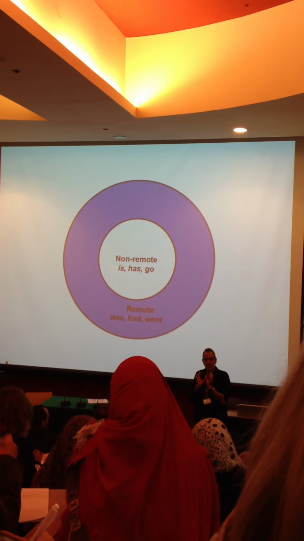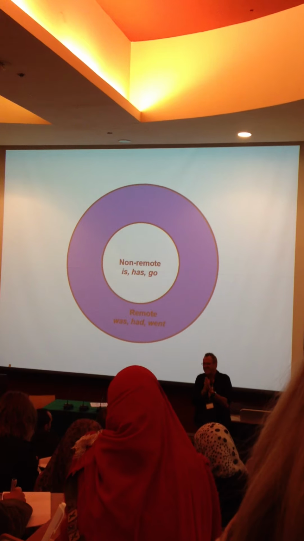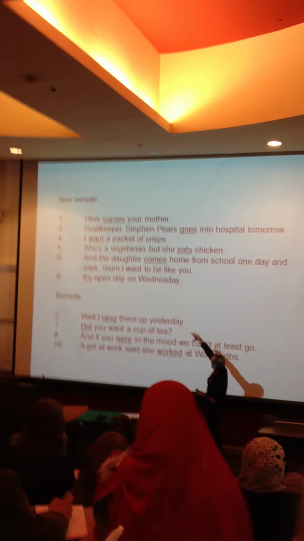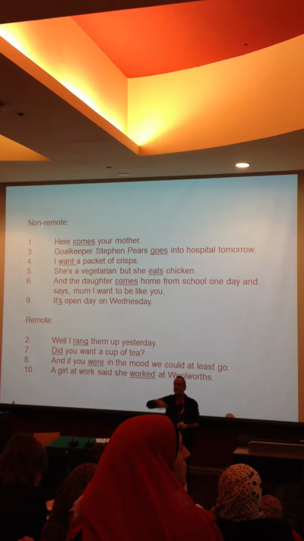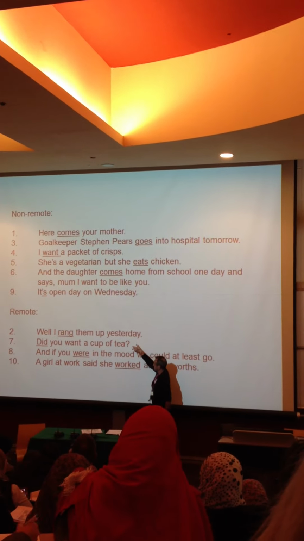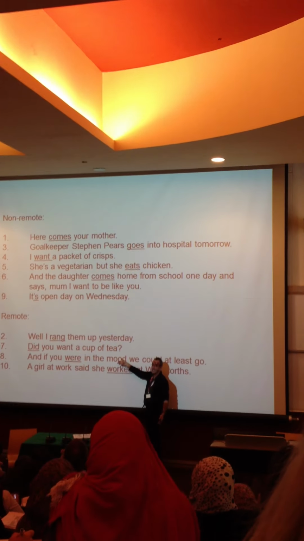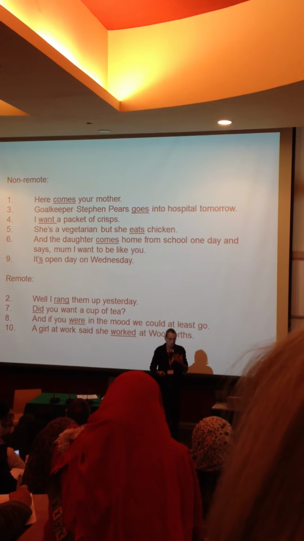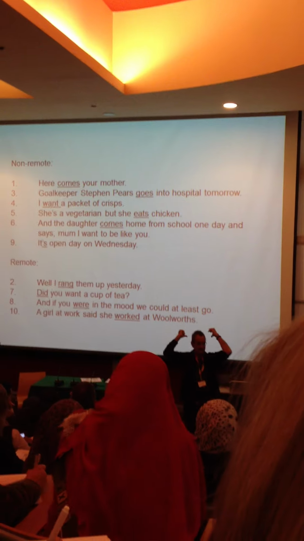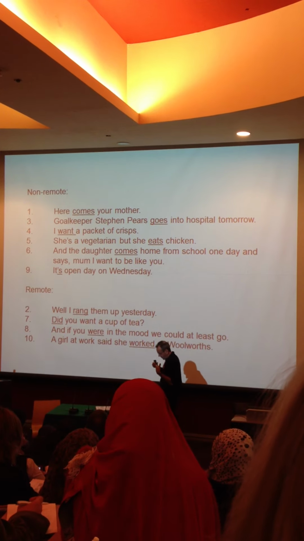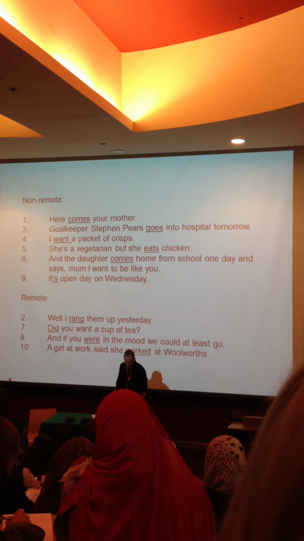So we use tense to mark distance. Mostly time, it's true, most of the time. But if we look at these sentences I gave you, we can say all these ones are non-remote. Non-remote means close, near, obviously. And remote in terms of time, yesterday, social distance, and reality. And this one, again, in terms of time, because what she said, she said it yesterday, and so it's distant, even though she's still working. Okay, so that's tense. Tense and time don't match, but we can explain them by thinking in terms of distance.